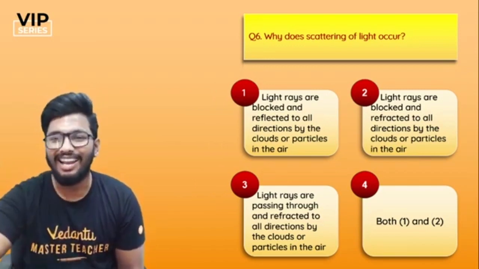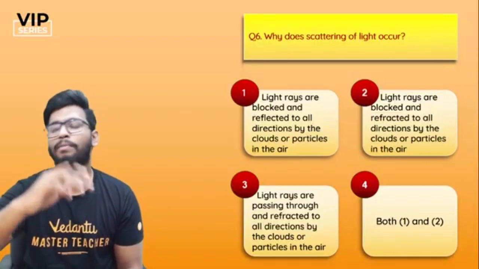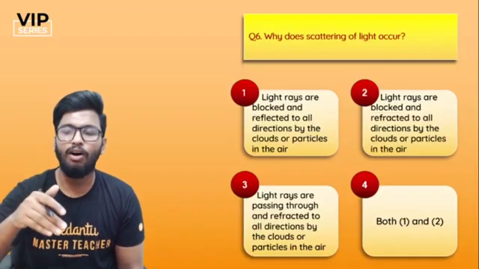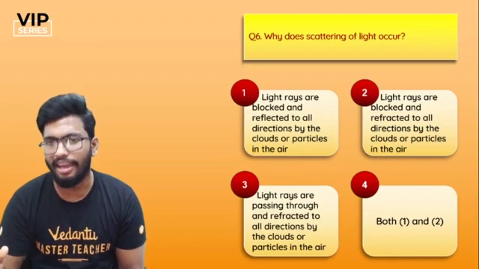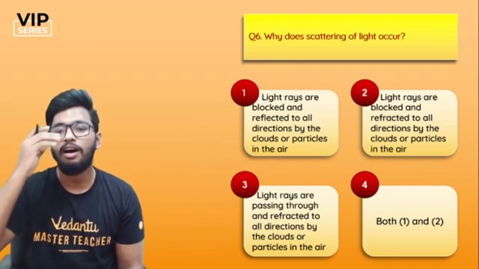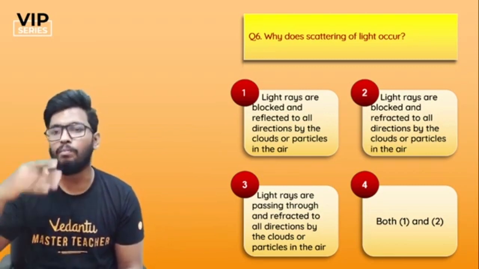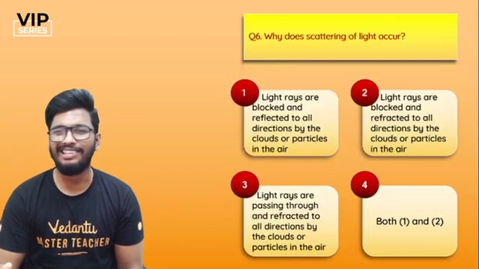Options. Light rays are blocked and reflected to all directions by clouds or particles in the air. Light rays are blocked and refracted to all directions by clouds or particles in the air. Light rays are passing through and refracted in all directions by the cloud or particles in the air, or both one and two. Quite an easy question.